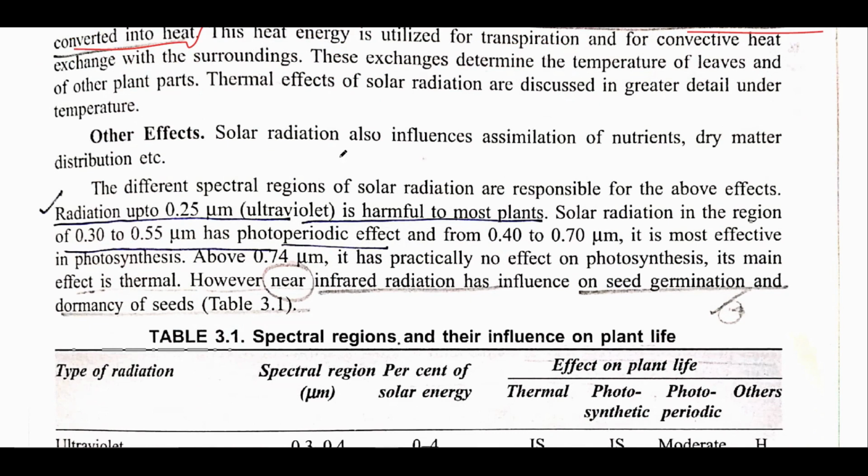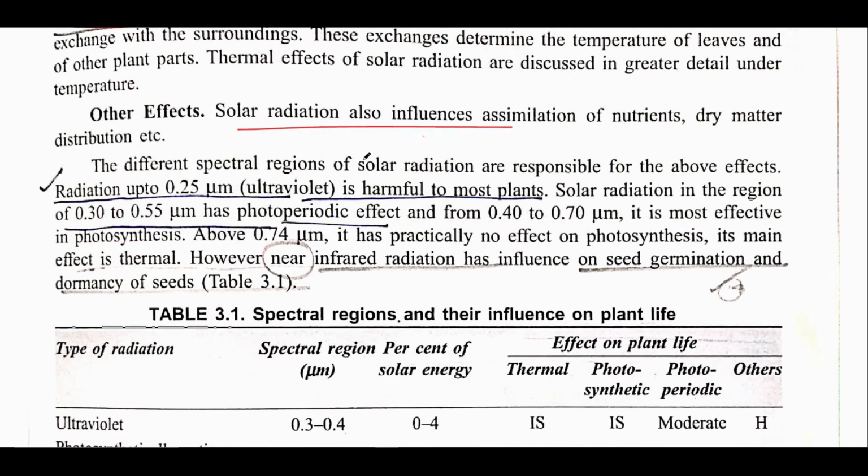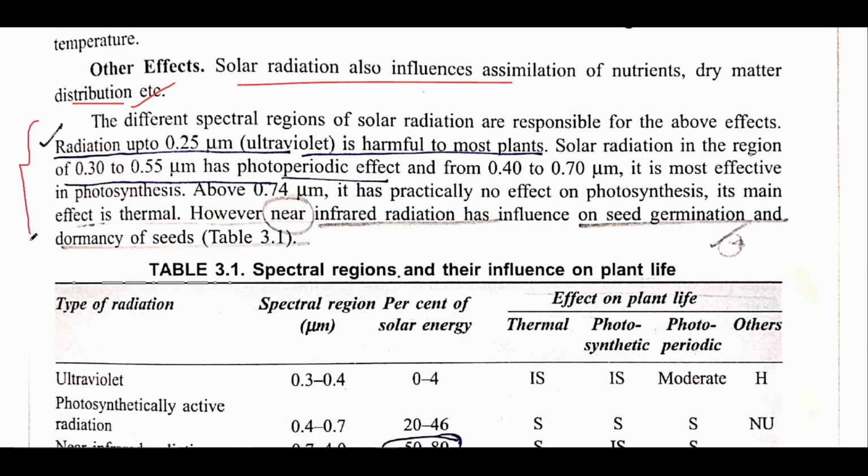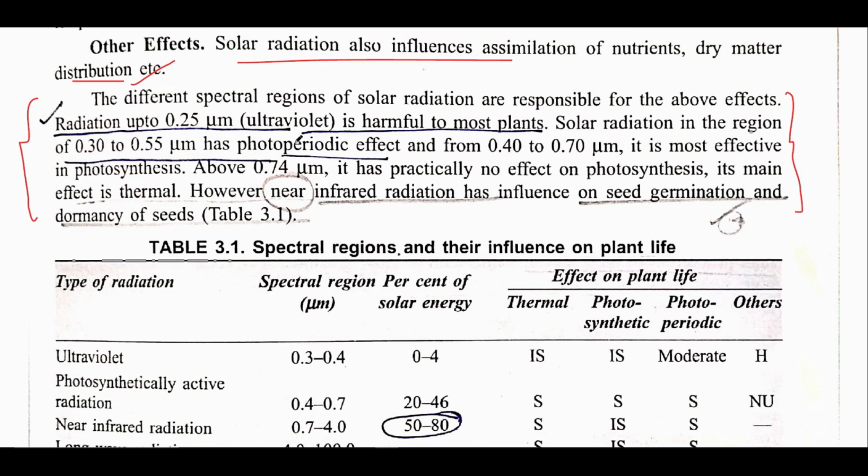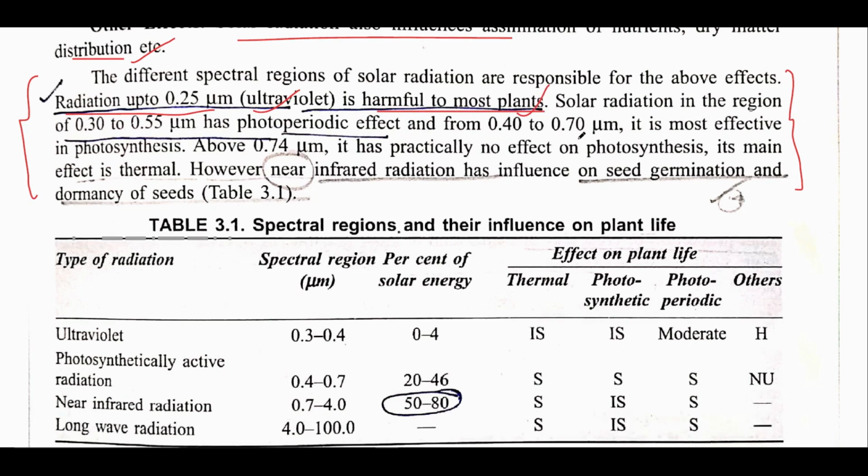Now, another important thing is that solar radiation also has an influence on nutrient management disturbance. This is a very basic statement. Now these five to six lines are very important lines. See, the first important line is that radiation up to 0.25 micrometer, that is ultraviolet radiation, is harmful to most of the plants. All right.